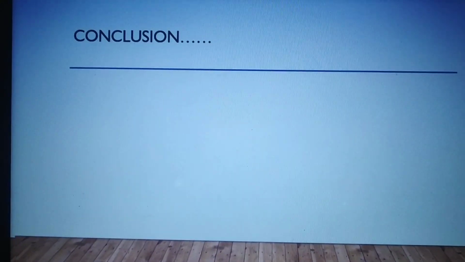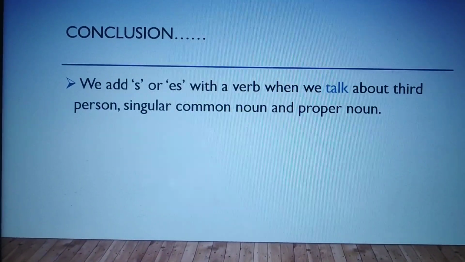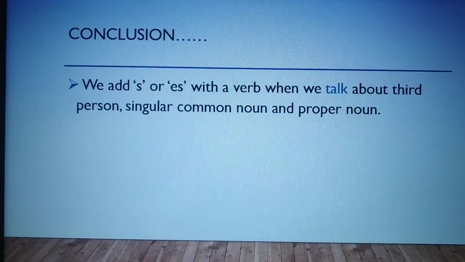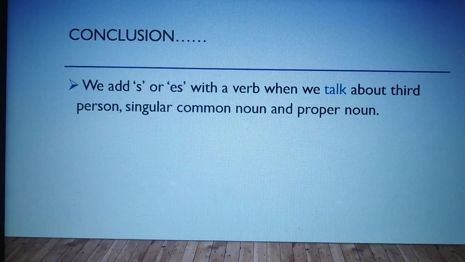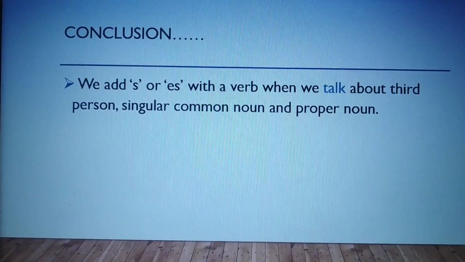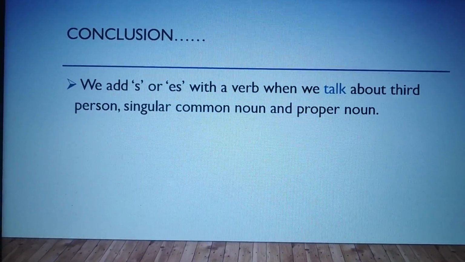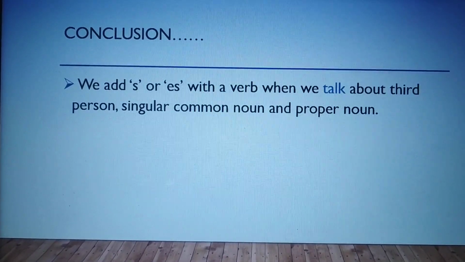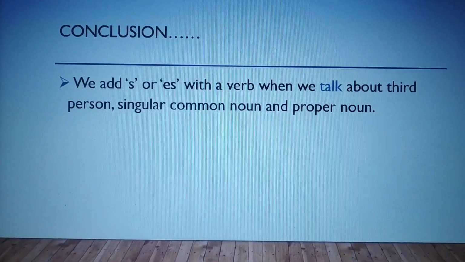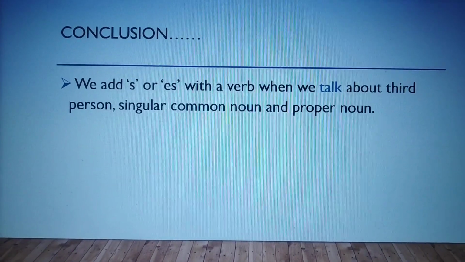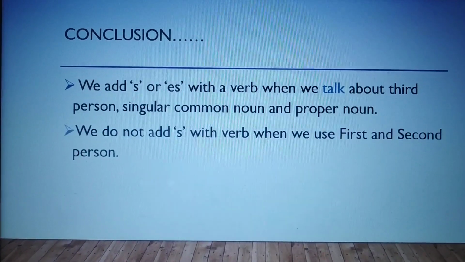Let's go to next page. So it is conclusion. We add s or es with a verb when we talk about third person, singular common noun and proper noun. So when we talk about singular third person, he, she, it, singular common noun, boy, girl, city, bird, and proper noun, Rahul, Tia, Delhi. Right, let's go to next point.